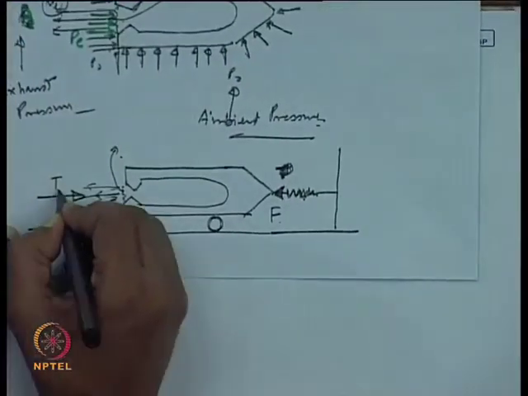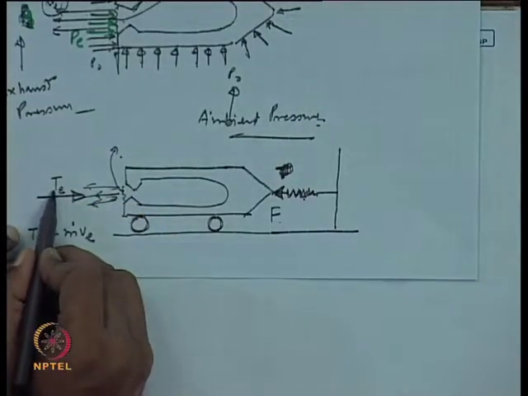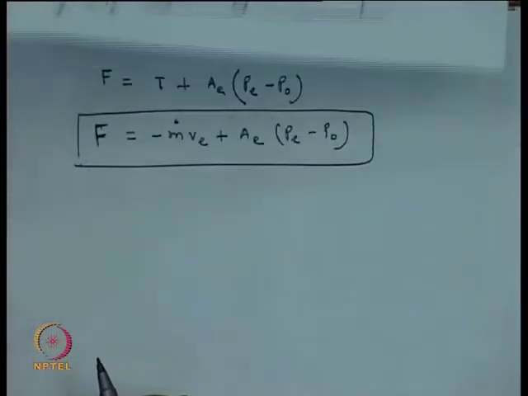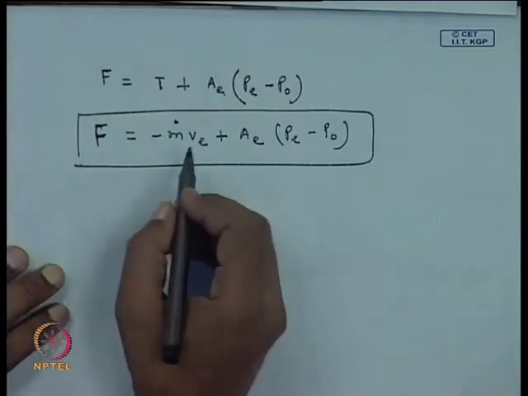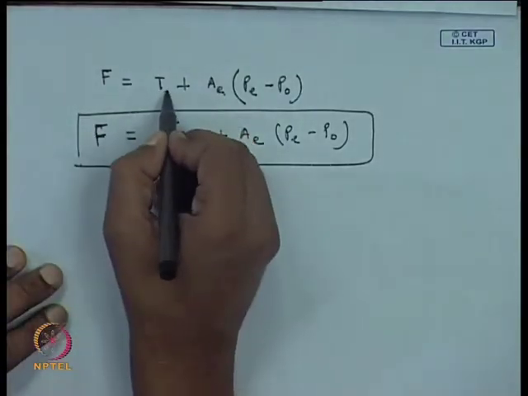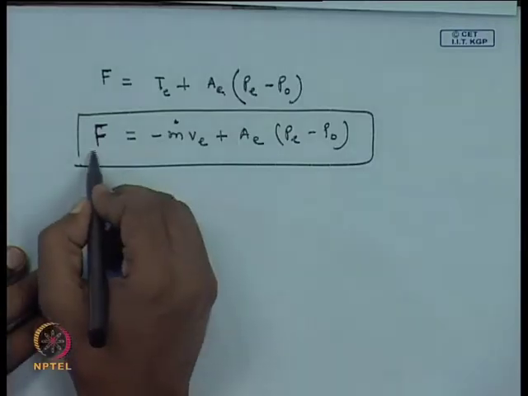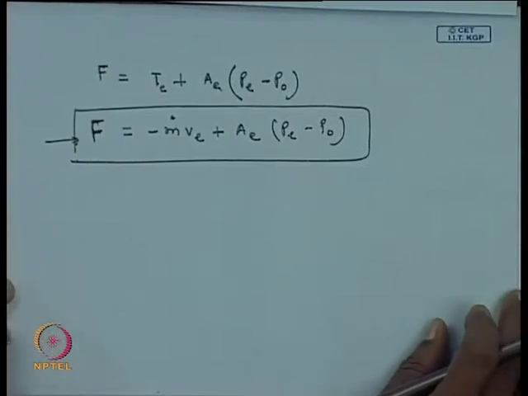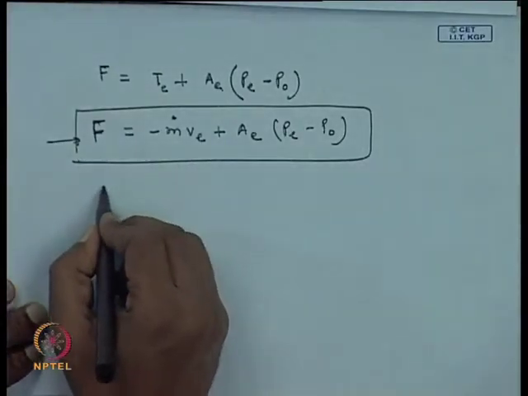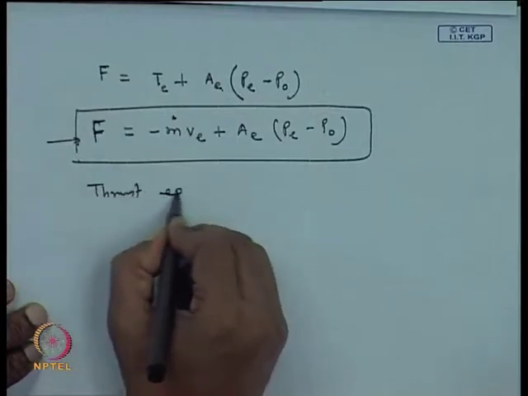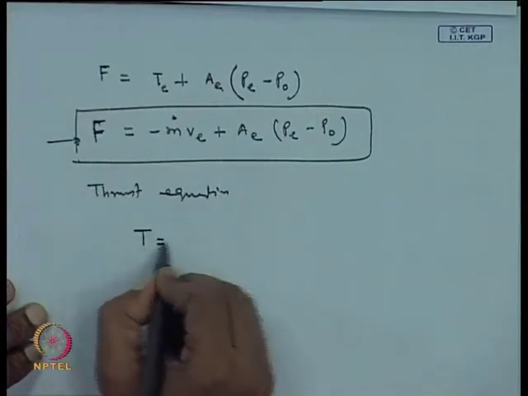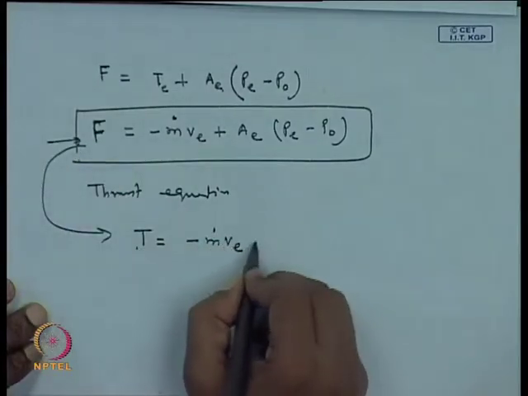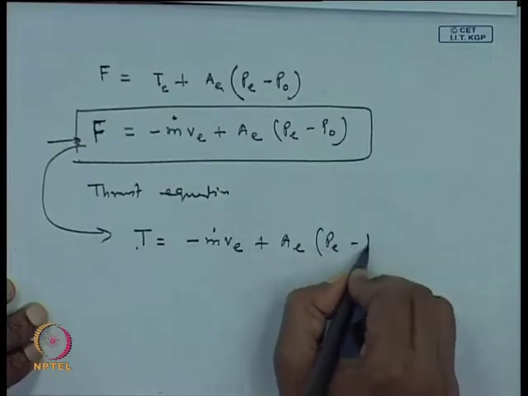Let us put here E mark to characterize that this thrust is due to the exhaust. So, we will put it T to distinguish it from the normal thrust or the total thrust, we will put it here T. So, this is the force that the rocket is developing, the total force. Okay. So, the thrust equation now becomes T equal to minus. So, instead of F, now we can write this as T, and this becomes minus mv plus A times P minus P 0.